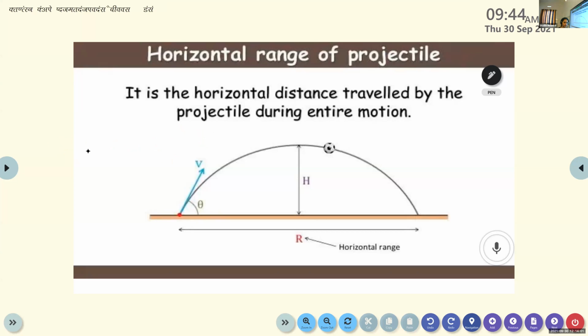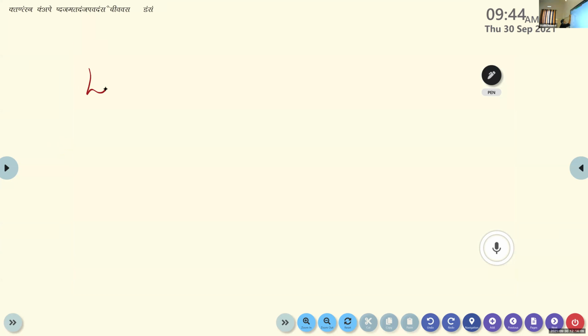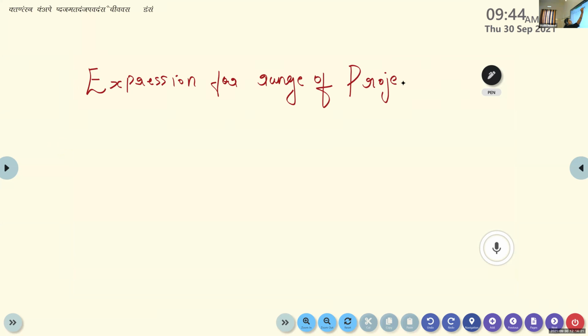Is it over? Yes. Okay. Now the expression for range of projectile. For this, we are starting with the velocity of a particle, velocity or the speed of a particle.